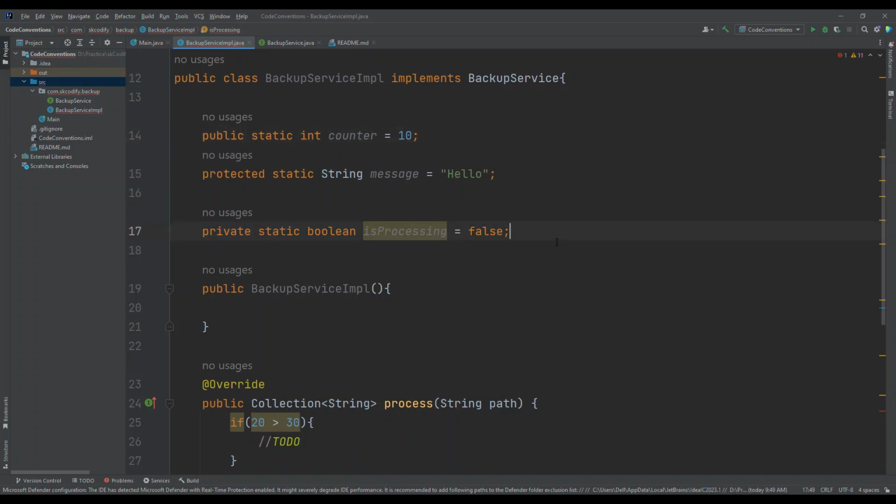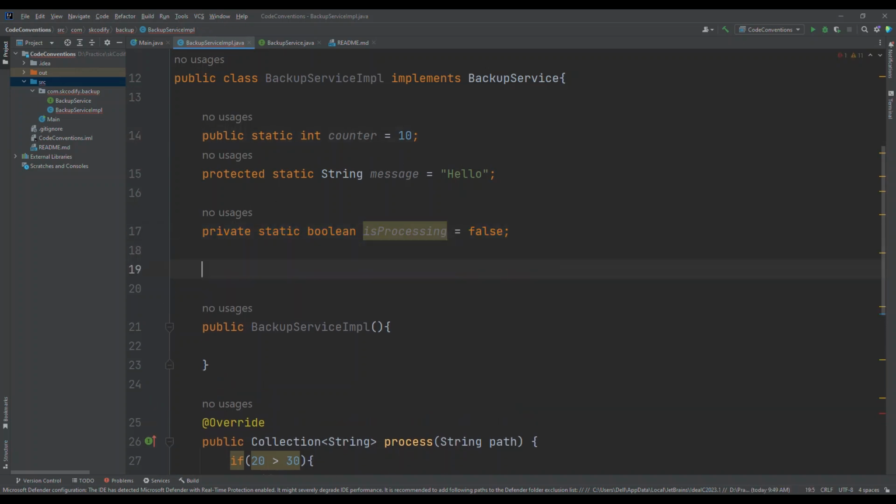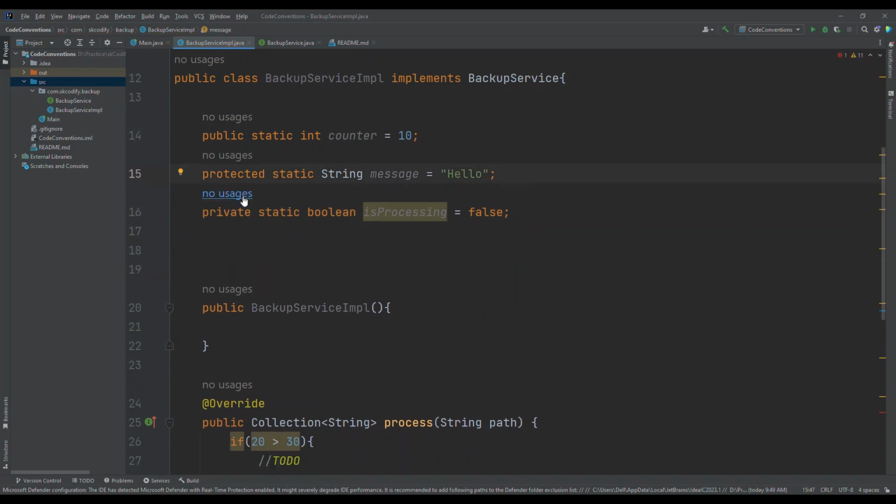The same rule goes for instance variables also. This is a class level variable, and the same rules apply to instance variables also. First we have to declare the public, then protected, and then private.